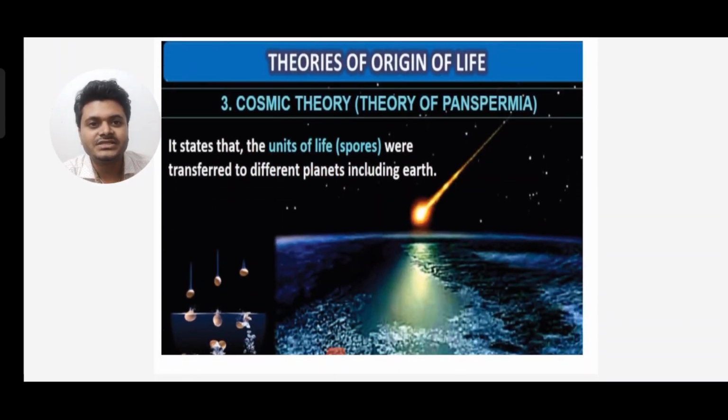Next, the third theory is a cosmic theory, that is the theory of panspermia. It states that the unit of life, that is spores, were transferred to different planets including Earth. They have said that the unit of life is the spore, and these spores were transferred to different planets including the Earth.